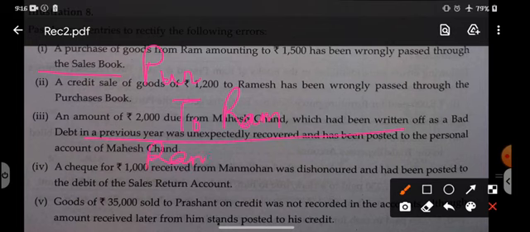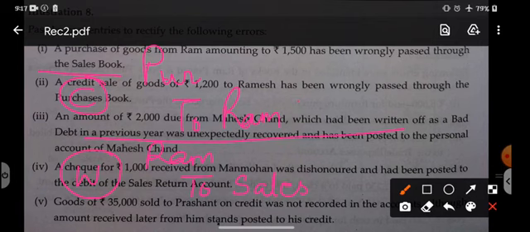So what have we done by mistake? We have done Ram to sales. This is the mistake that we have done. Instead of recording it as a purchase, we have recorded it as a sale. So this is the correct entry and this is the wrong entry. The wrong will be reversed. So if we reverse the wrong entry, sales will go to the debit side and Ram will come to the credit side.